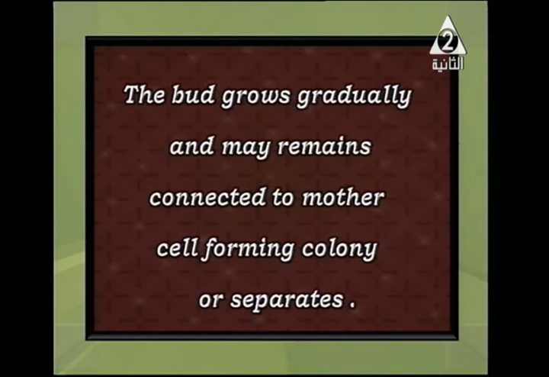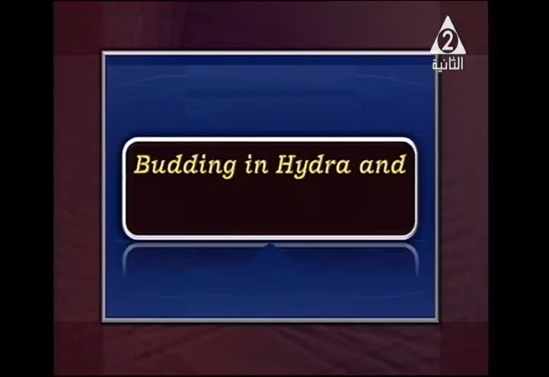We said binary fission and budding, and we also have budding in hydra and sponge. But what is the difference between them? Hydra and sponge are multicellular living organisms, while yeast fungus is unicellular. The same sequence happens in hydra and sponge.